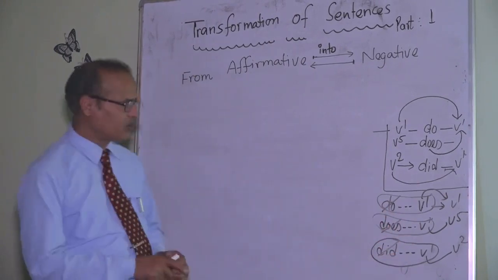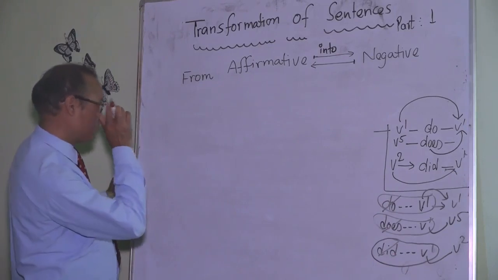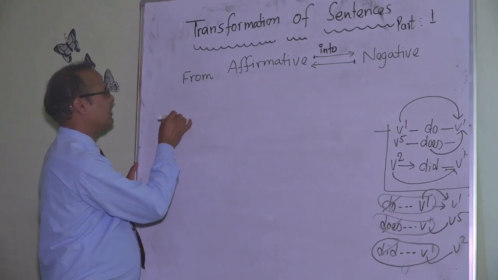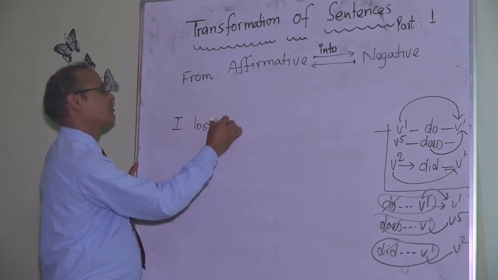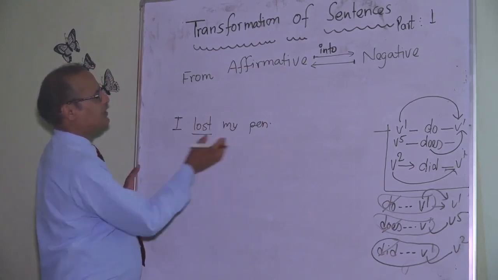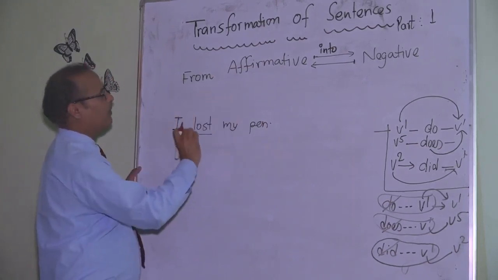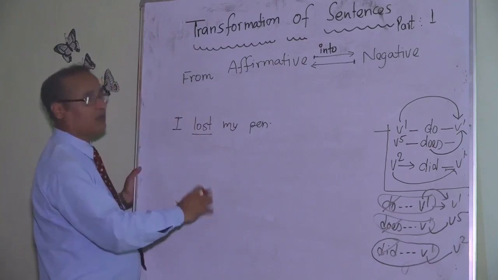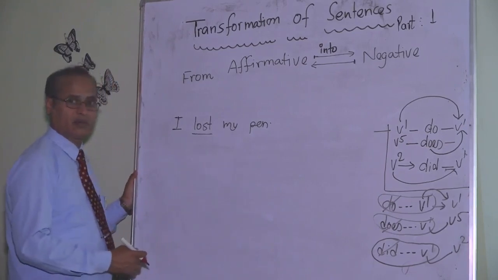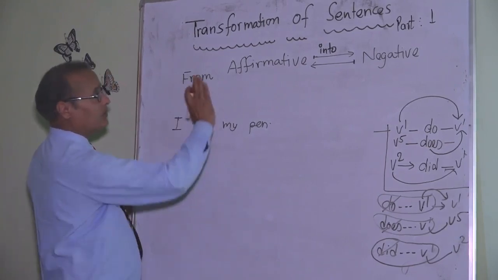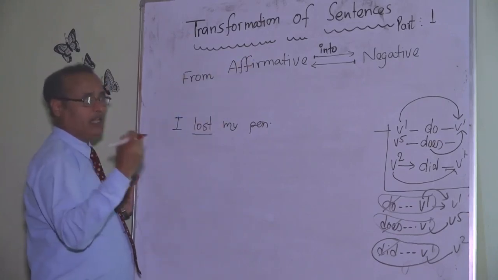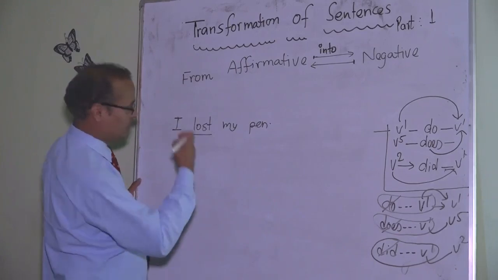So, for some time, I will practice with this. For example, if you find the sentence: I lost my pen. You are given, change into negative. We do not have a helping verb. If there is no helping verb, we need a helping verb at every cost, because we are doing transformation here from affirmative to negative, and changing into negative we need a negation verb.